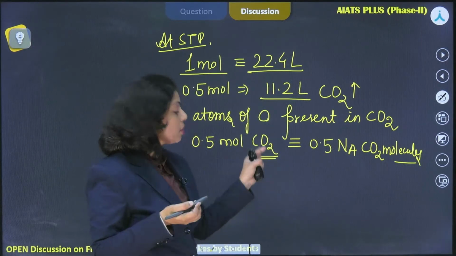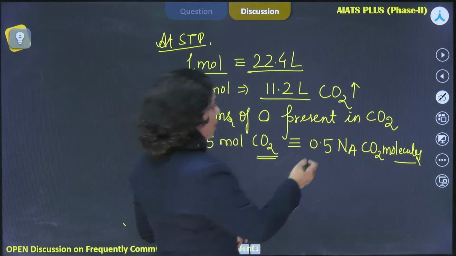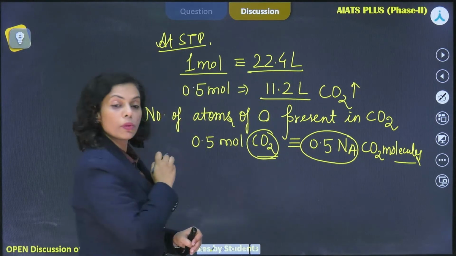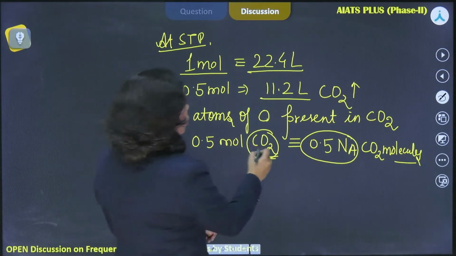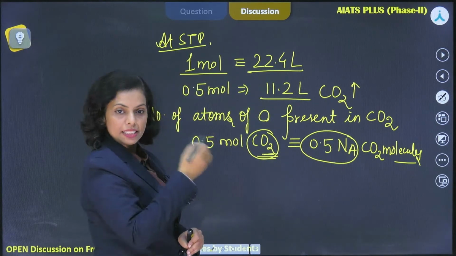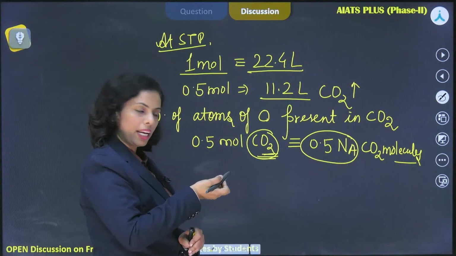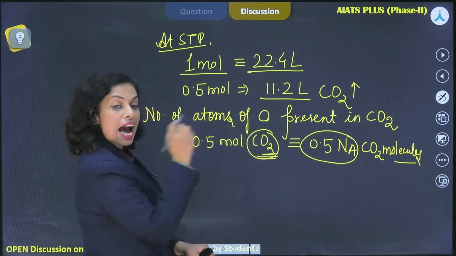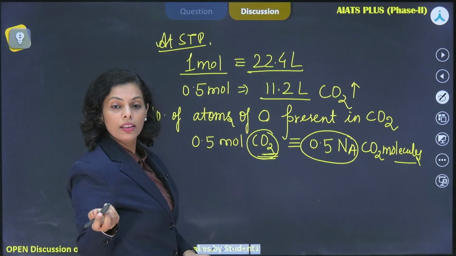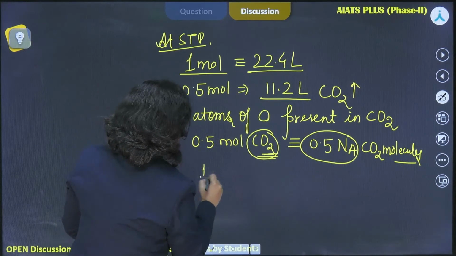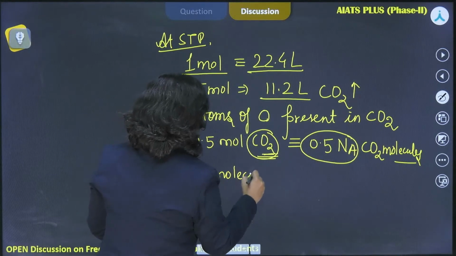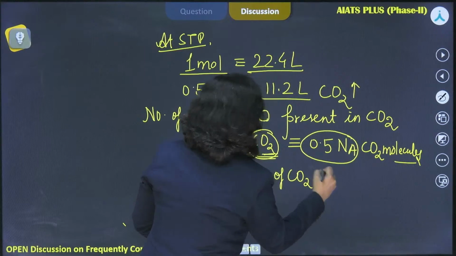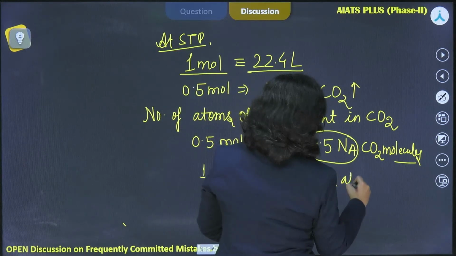So if I am looking at this 0.5 Na, suppose 1 molecule of CO2 is produced, then 2 atoms of oxygen are present there, so 0.5 into Na, right? These are the molecules, Asim. Now oxygen atoms are double of it, because 1 molecule of CO2 means 2 atoms of oxygen.